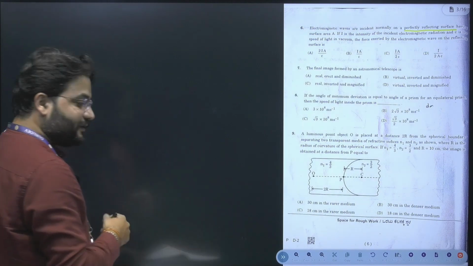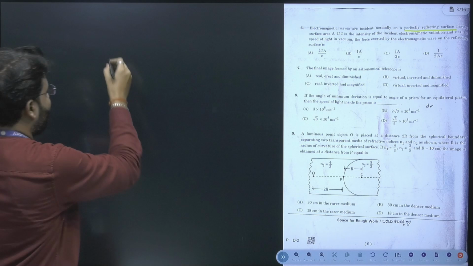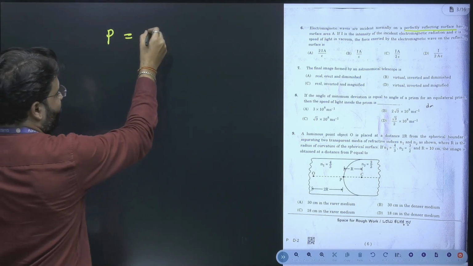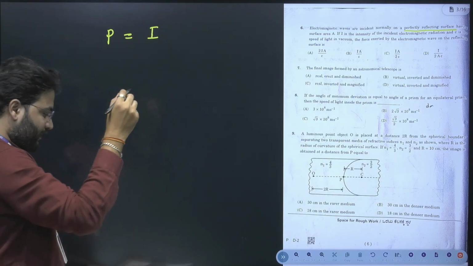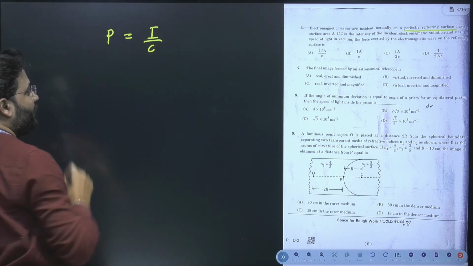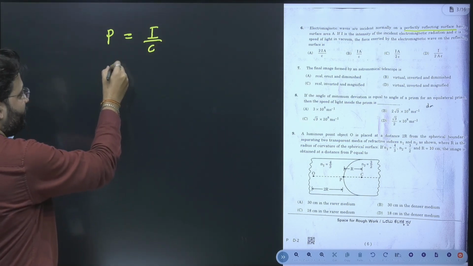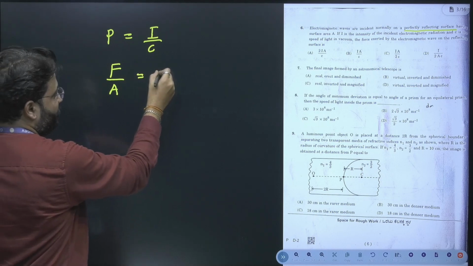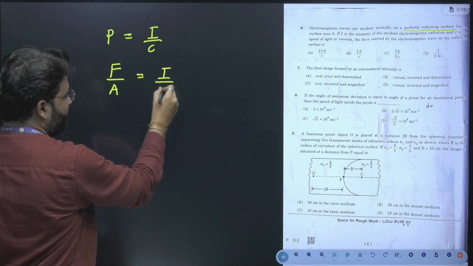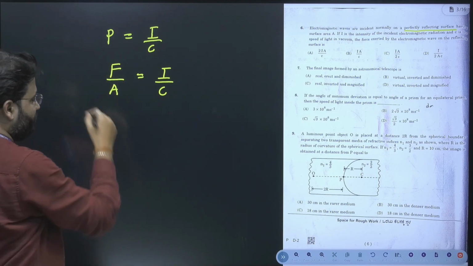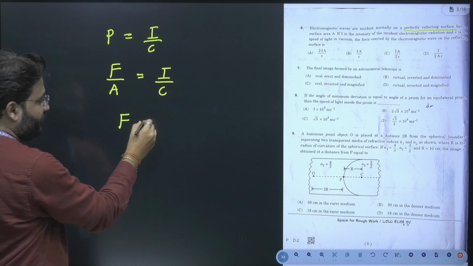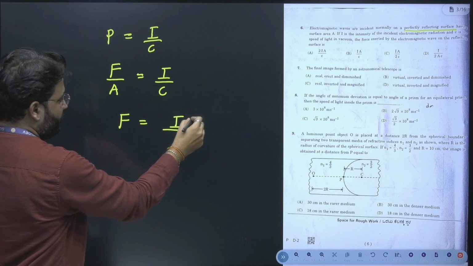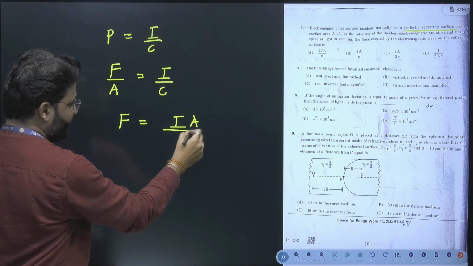We already know from this chapter that radiation pressure will be equal to P is equal to I divided by C. We know pressure can be written as force divided by area, which equals I divided by C. If I try to write force, this force will be I into A divided by C.